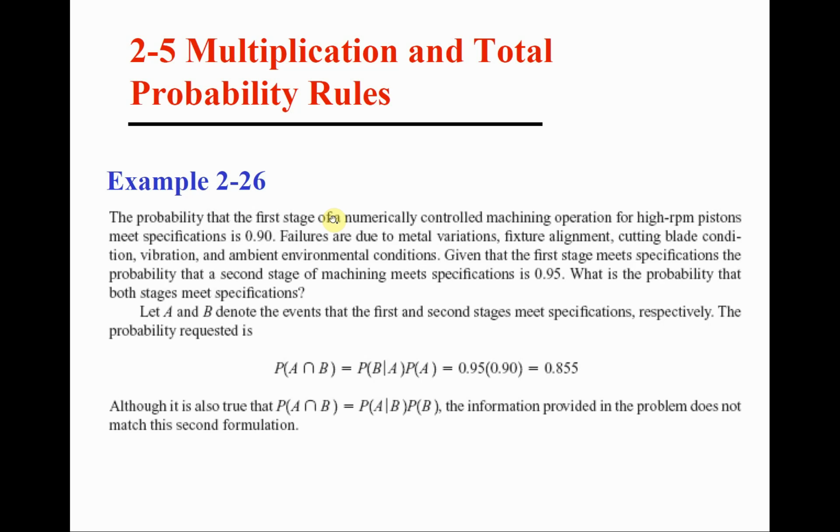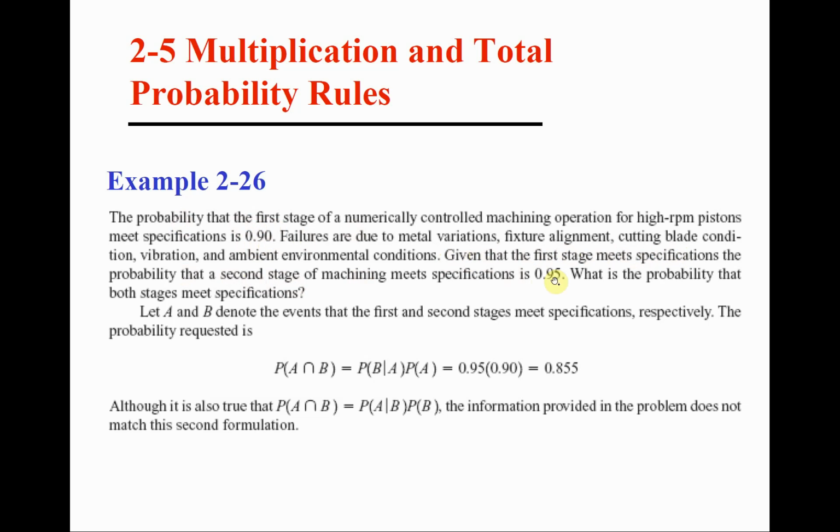So we have a manufacturing process, but what matters here is that this manufacturing process has two stages. To manufacture our item, we have to go through stage 1 and then through stage 2, and both stages have to be successful. We have some probabilities that each of the stages is successful or unsuccessful. In the first sentence, the probability that the first stage of the manufacturing process meets specification is 0.9. The probability that the second stage is successful is 0.95, given that the first stage is successful.